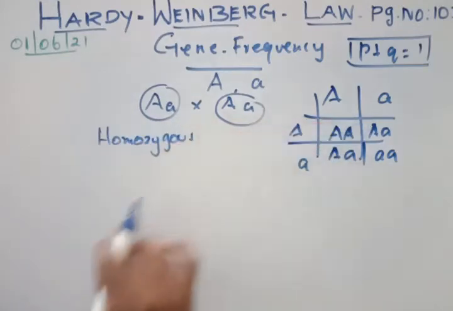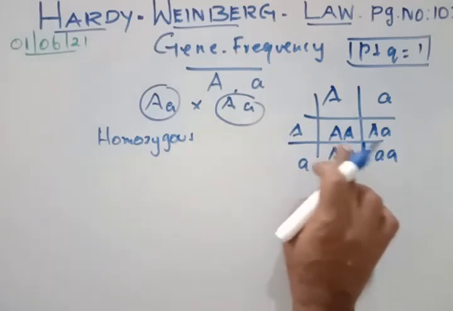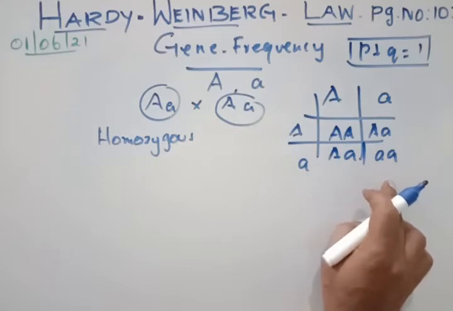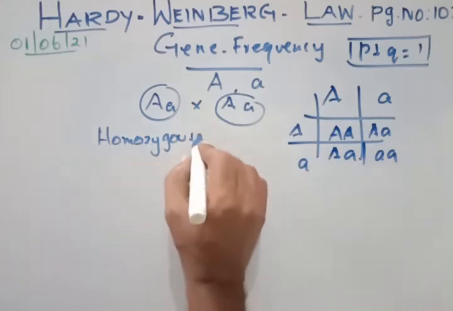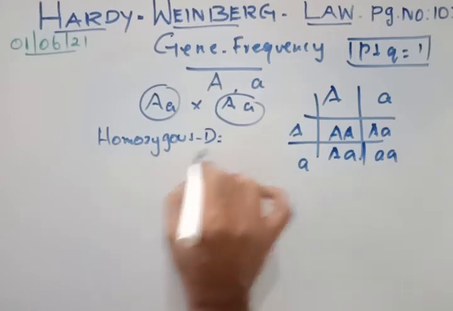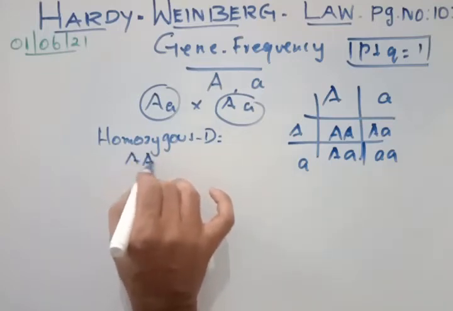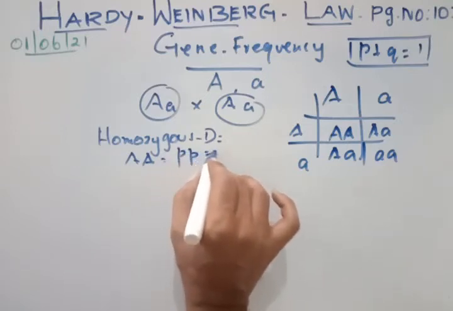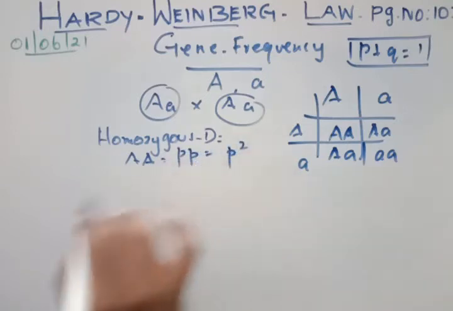Homozygous means same. Here the two capital A are the same, and here the two small a are similar. Homozygous dominant means capital A capital A, so it is represented by P times P, which is P square.